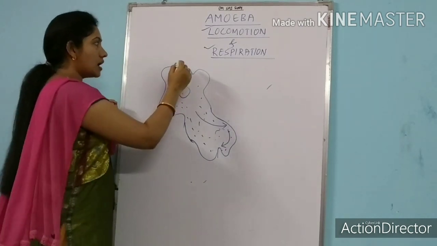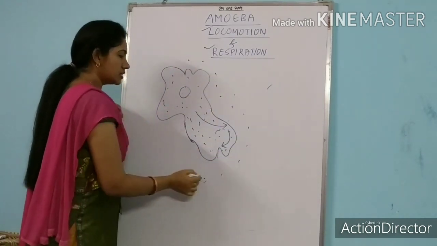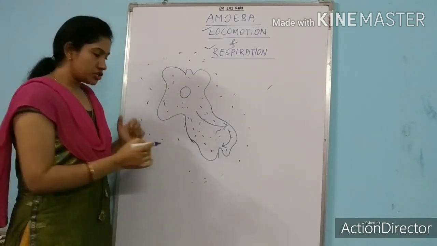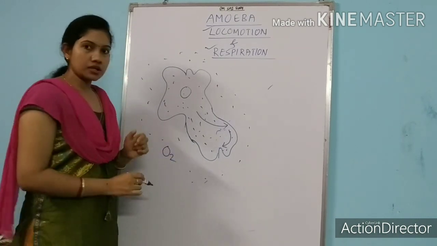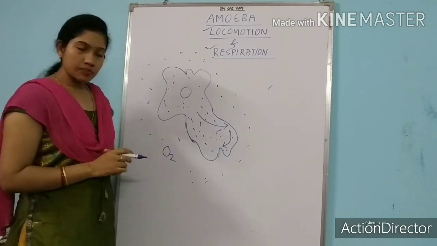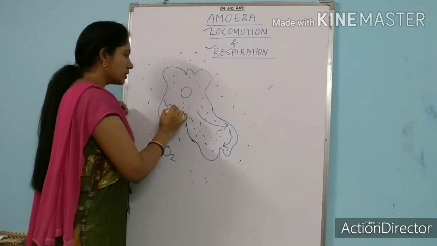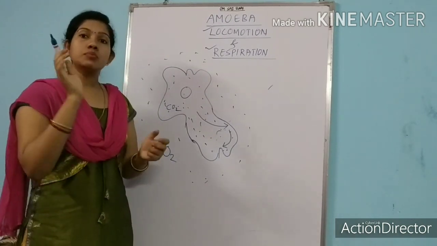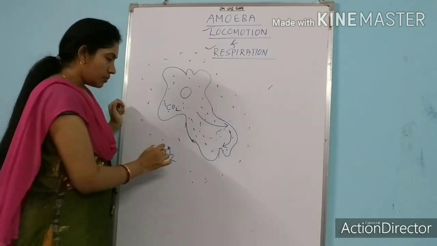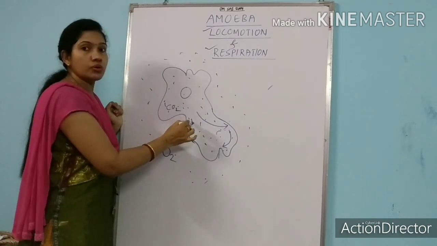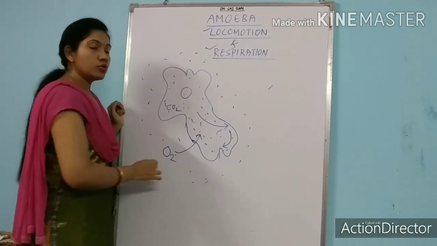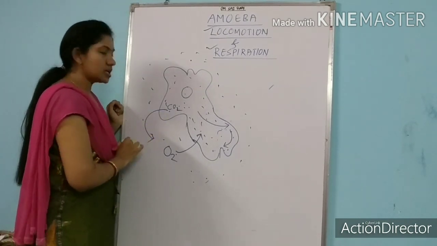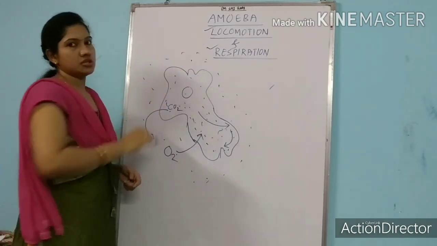In the outer or external environment, the concentration of oxygen is more. In the water, the amount of oxygen is more, and inside the body of amoeba, the amount of carbon dioxide is more. So here the movement of oxygen takes place from higher concentration to lower concentration, and movement of carbon dioxide takes place from higher concentration to lower concentration. This is the respiration in amoeba.